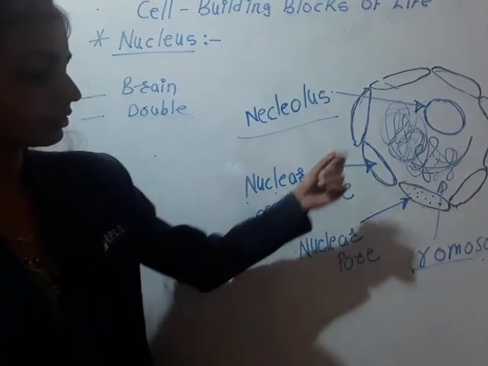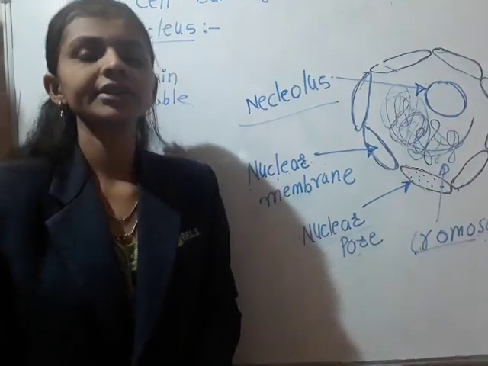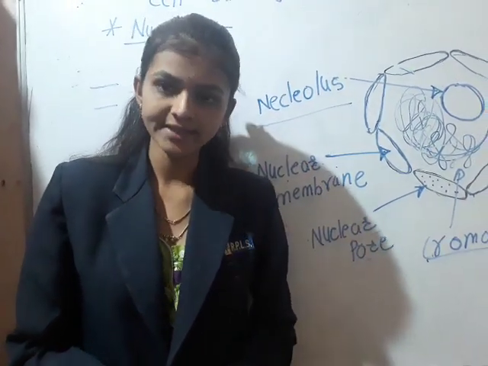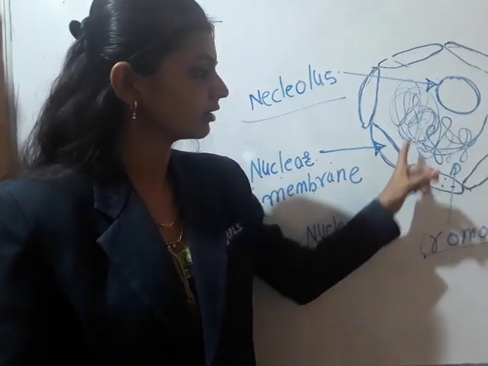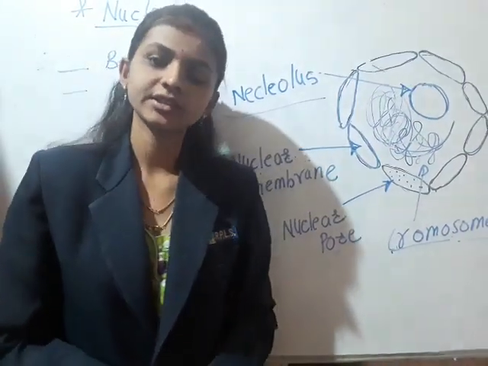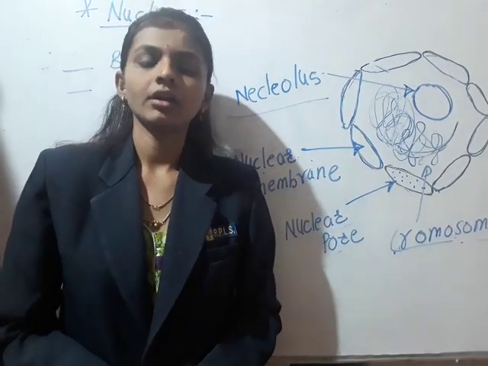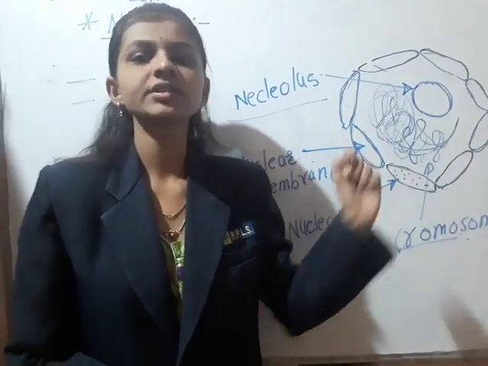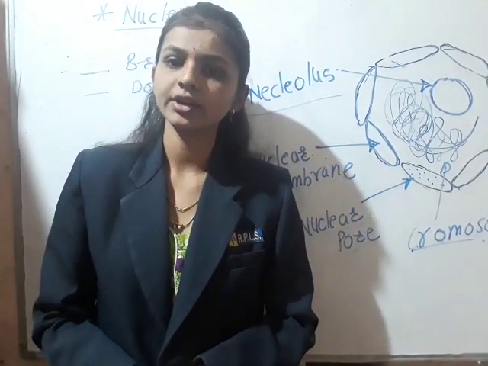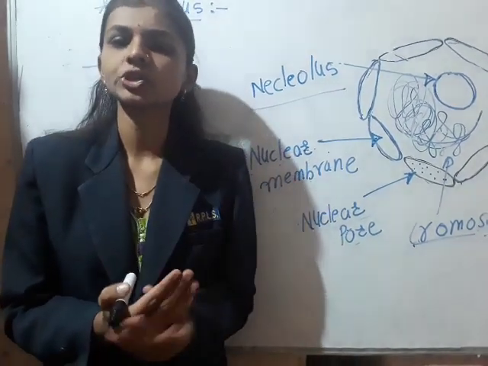Next, the jelly-like material present inside the nucleus is known as the nucleoplasm. In the nucleoplasm, some thread-like structures are present, known as genes, DNA, which are transferred from one generation to the next. So this is the structure and function of the nucleus.